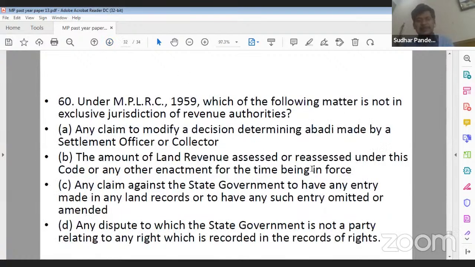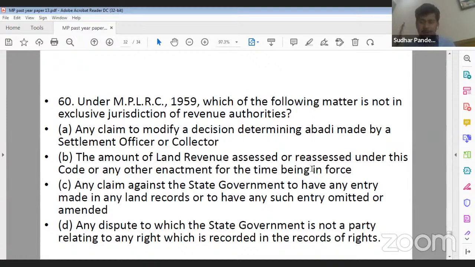Question number 60. A bit lengthy question. Read it calmly before you answer. Under MP LRC 1959, which of the following matters is not in the exclusive jurisdiction of the revenue authority? Option A, any claim to modify a decision determining abadi made.